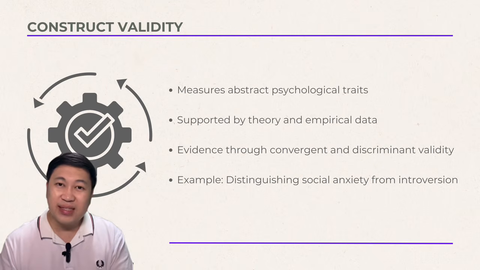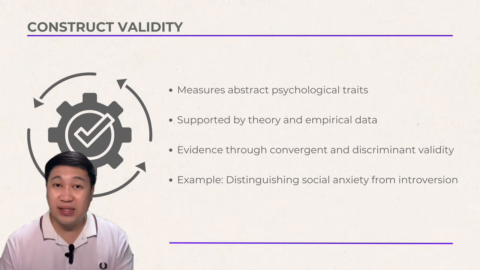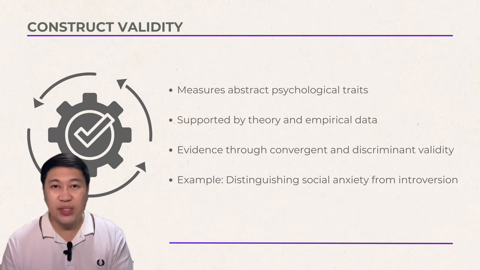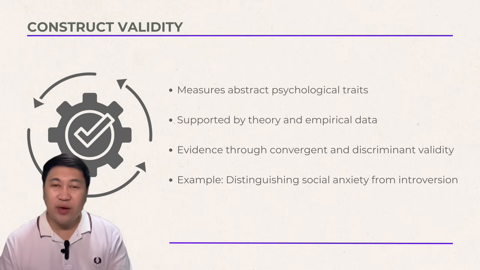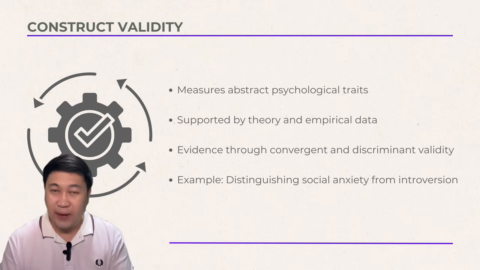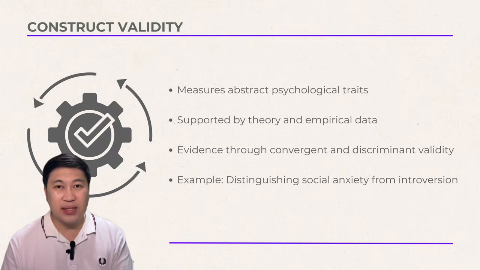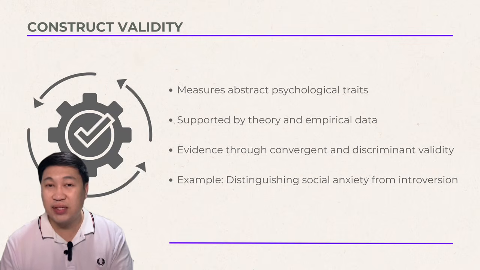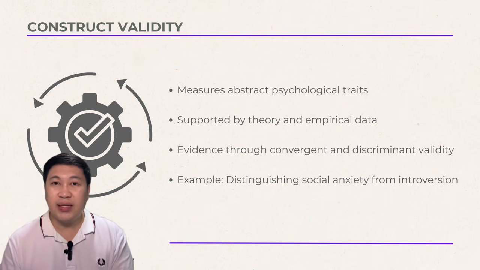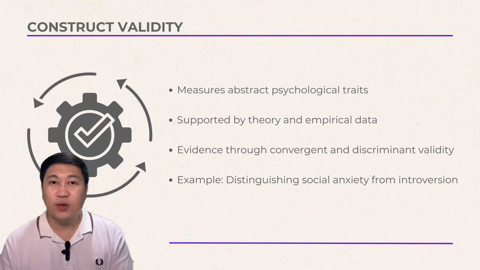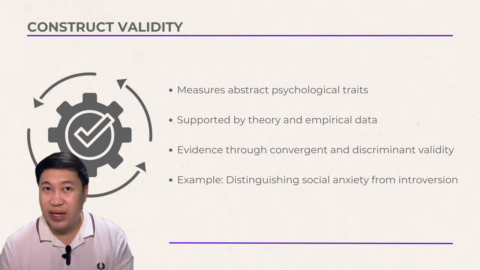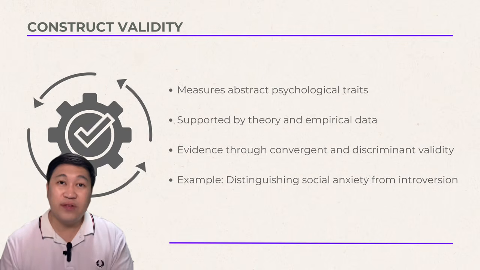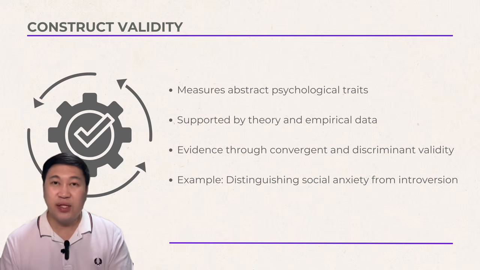Construct validity is tested using factor analysis to check if the items group logically under a single concept. So we look for convergent validity or yung sinasabi natin na scales measuring the same constructs correlate, and discriminant validity. So the scales measuring different constructs should not correlate. So again, we look for convergent validity and discriminant validity.